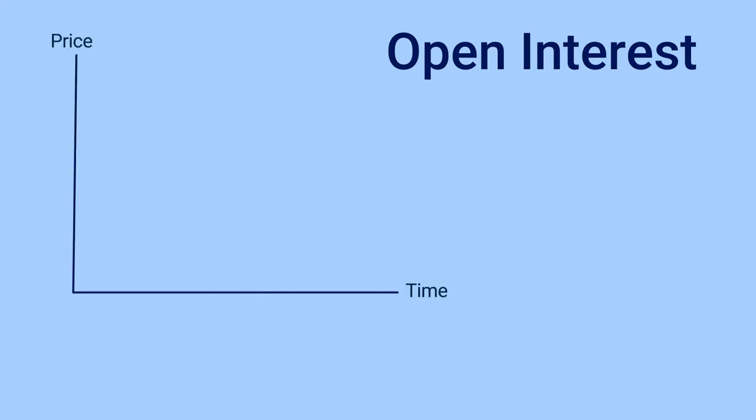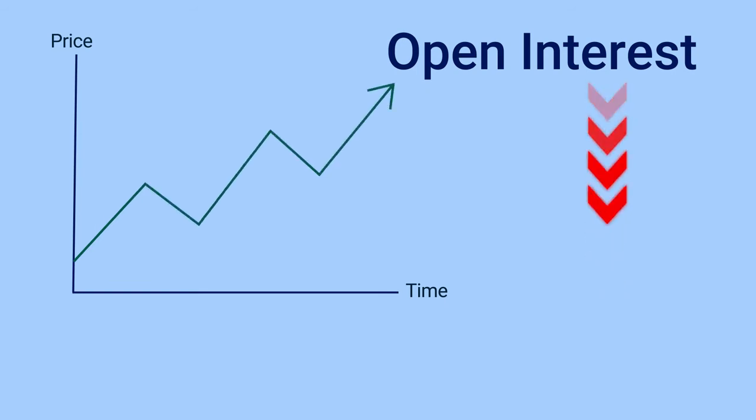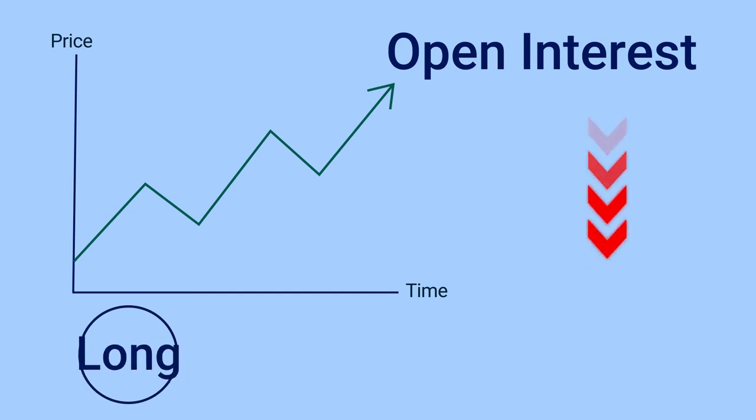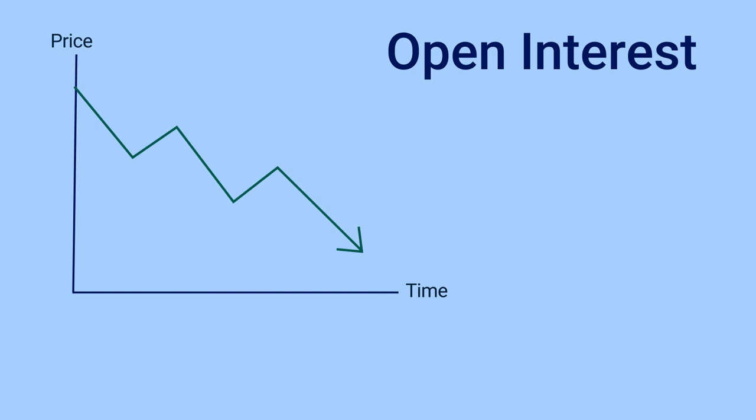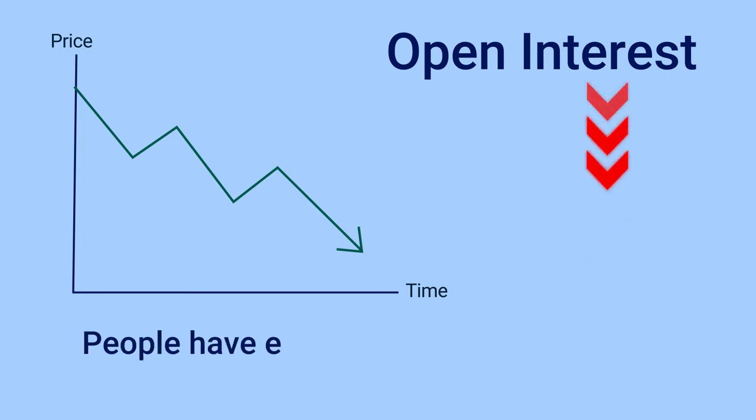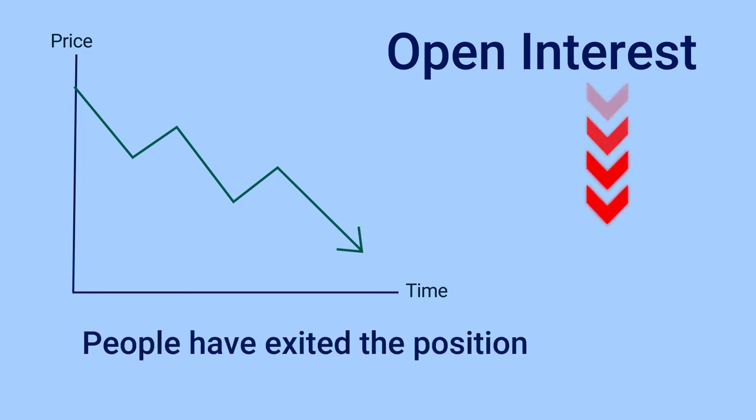Suppose there is a certain amount of open interest in the market. Now the open interest reduces as the price goes up. What does that mean? Those who were long and those who were short are squaring off their positions. So there is a possibility that the up move may stall. Similarly, in a down move, if the open interest goes down after a certain bit of down move, the possibility is that people have exited their positions. So the compulsion to square off will be much lower. There will be a possibility that the price trend may reverse or pause.